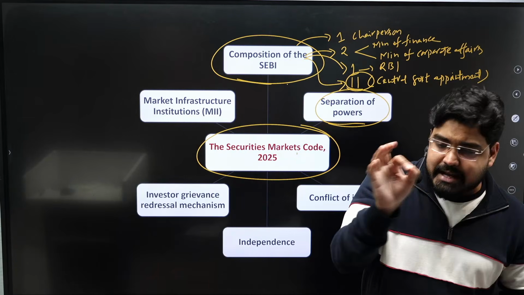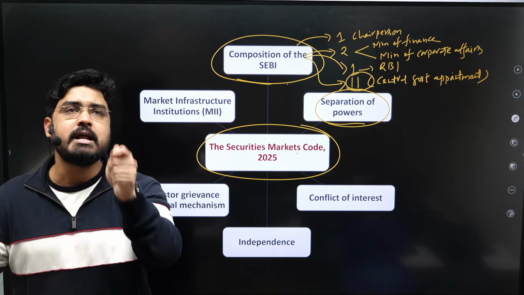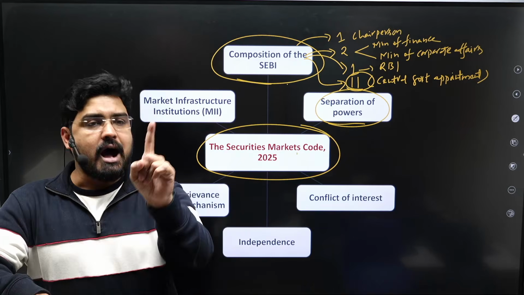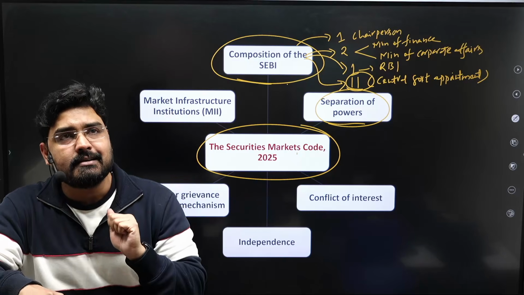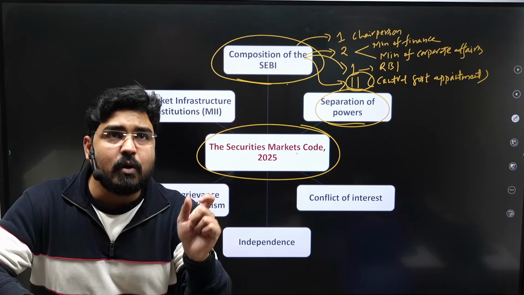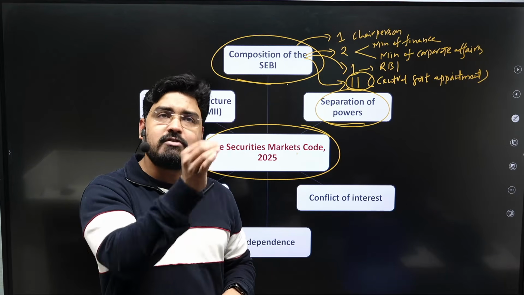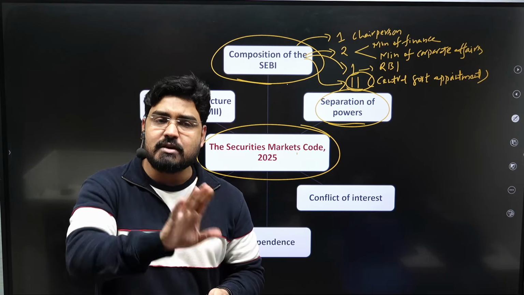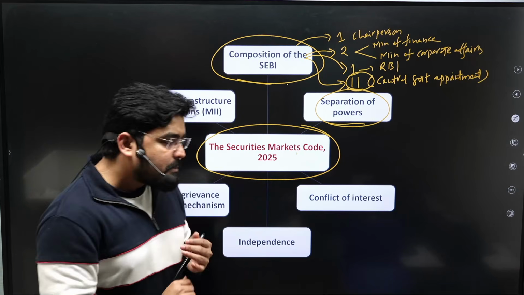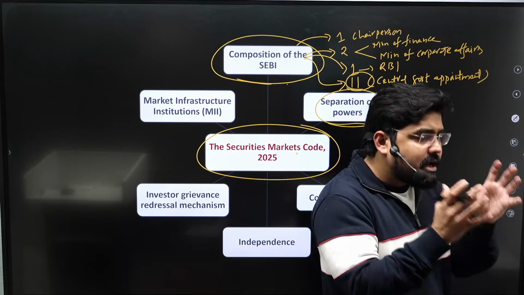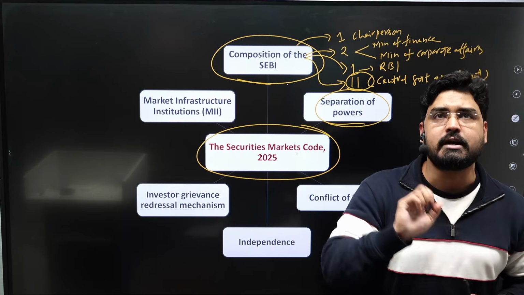That means SEBI can take up any malpractice and issue a show cause notice to any company, any market participant, and ask them to appear for investigation. Once investigation is conducted, they also have certain quasi-judicial powers. That means they can issue penalty and award any sort of punishment to the person who is responsible for this whole fiasco. Right? So earlier a single individual can be an investigation authority and also adjudicating authority.